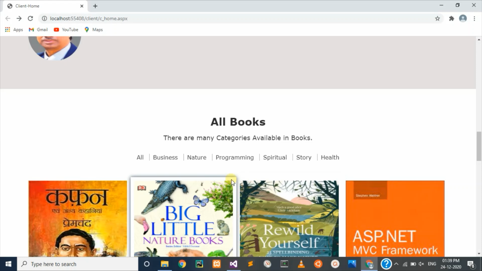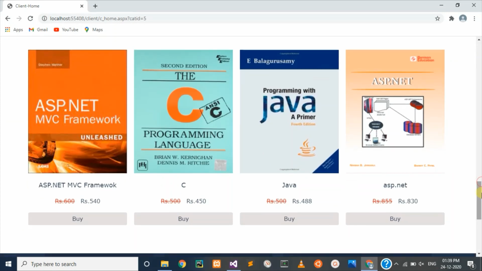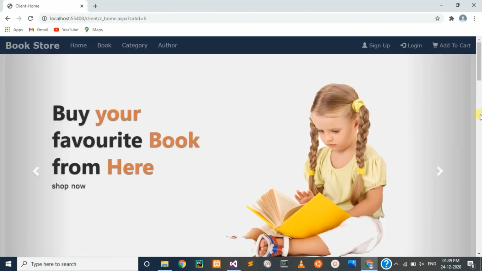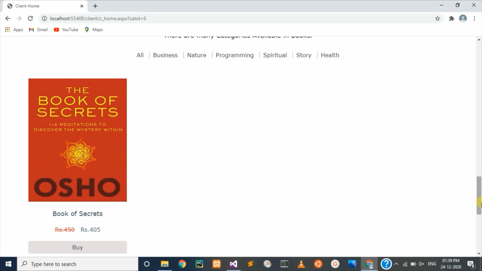If I want to see only programming books, I will click on programming, and you can see the programming books here. And if I want to see only spiritual books, then I click on spiritual, and here are only spiritual books.